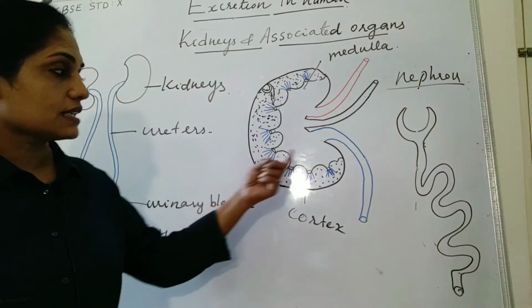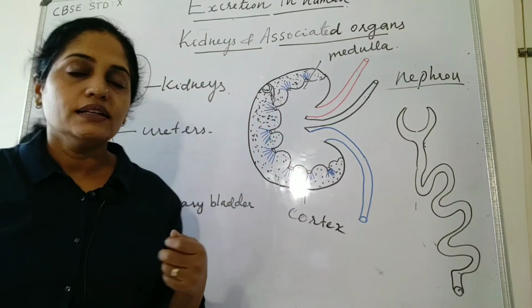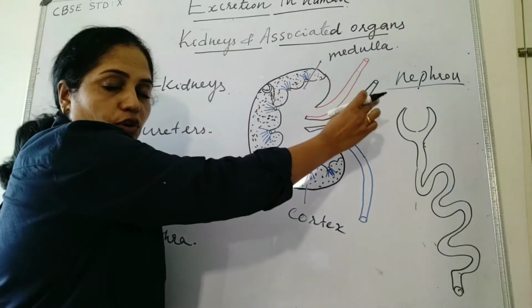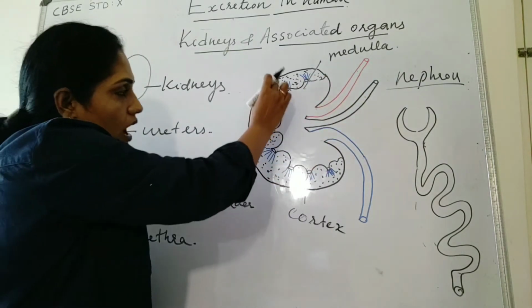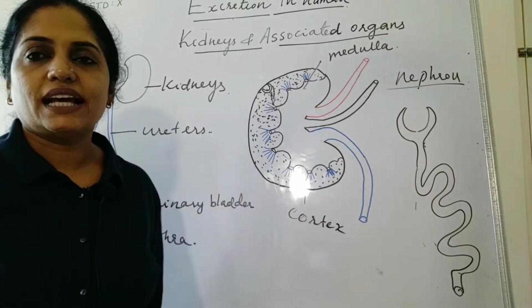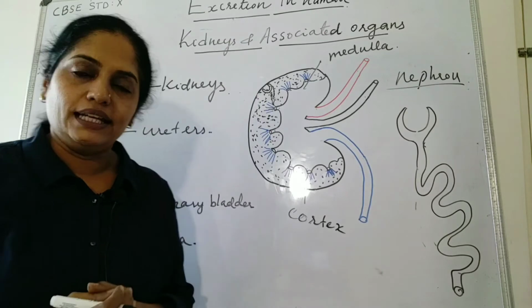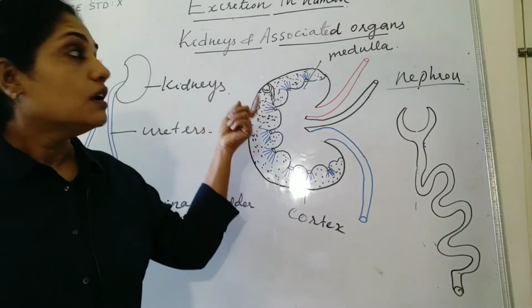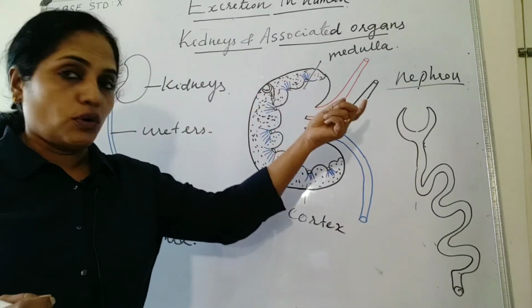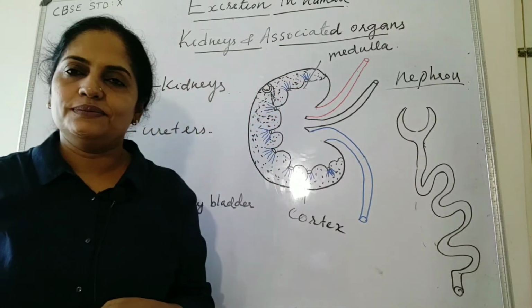The heads of the nephrons are projected into the cortical region of the kidney, and the tubules of the nephrons open into the medullary region.